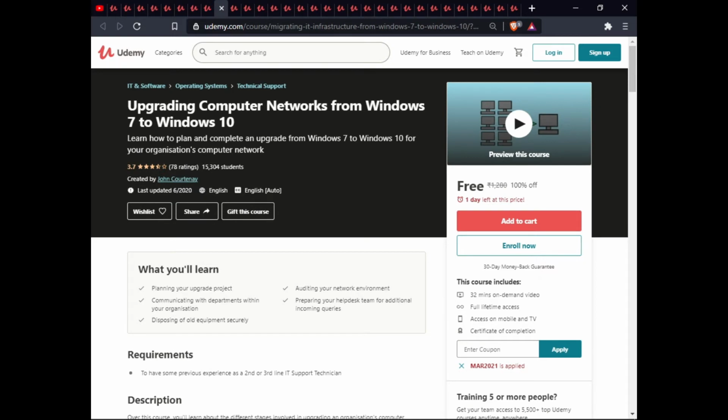The next course is Upgrading Computer Network from Windows 7 to Windows 10. In this course, you will learn planning the upgrade project, auditing your network environment, communicating the deployment within your organization, preparing your help desk team for additional incoming queries, and disposing of the old equipment securely. This course includes 32 minutes of on-demand video, full lifetime access, access on mobile and TV, and certificate of completion.